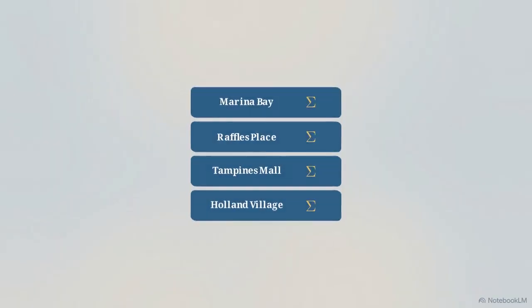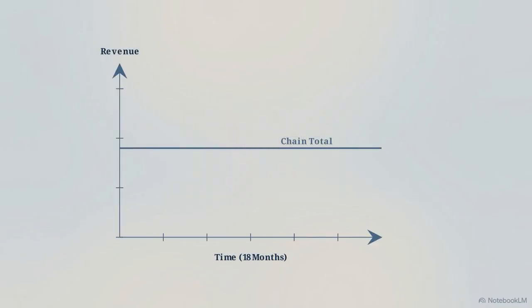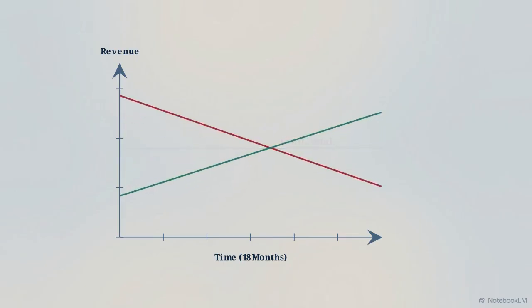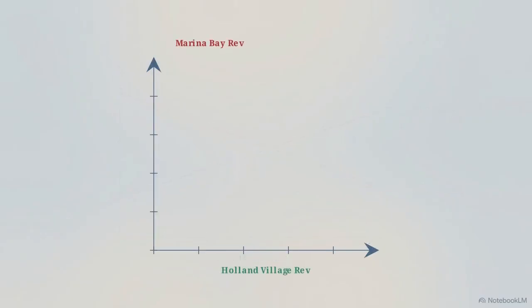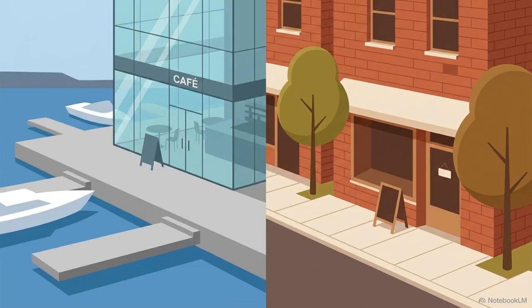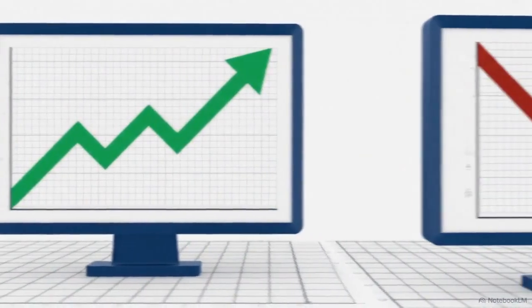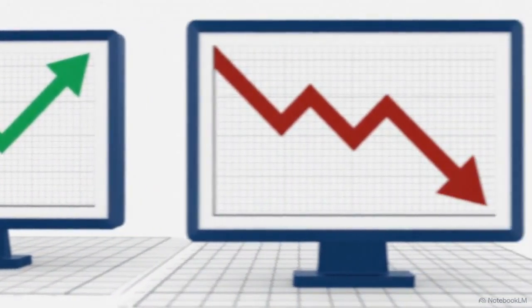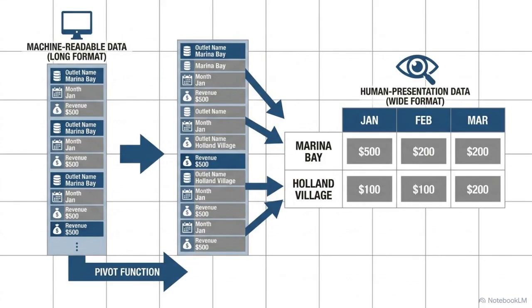With our data merged, we run a split, apply, combine operation. We split the sales records by location, apply our math to each group, and combine the answers into one table. Splitting the chain total by outlet shows what that top-line number was hiding. Marina Bay's revenue is plunging, while the Holland Village location is climbing by the exact same dollar amount. Because they move in opposite directions, a check shows a strong negative correlation. But these are independent cafes miles apart. One didn't cause the other to grow. The chain's flat revenue total was simply the result of these two opposing business trajectories canceling each other out.